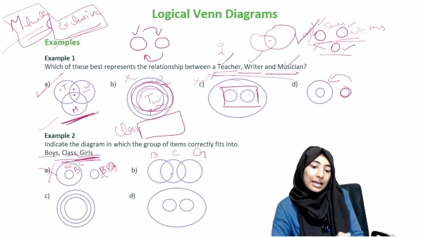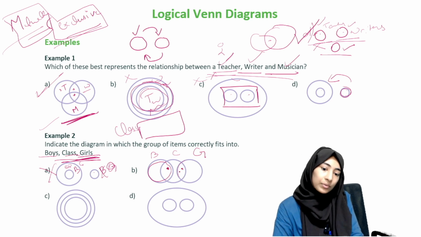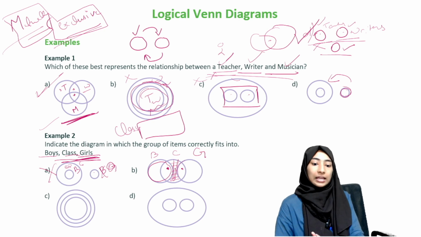This circle here refers to the boys in my class. Here I'm referring to the girls in my class. So a class can have girls and a class can also have boys. Okay, but do you see this portion? What does this portion mean? This portion means there is nothing else, just a class.